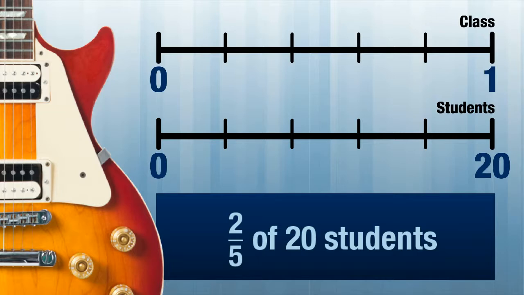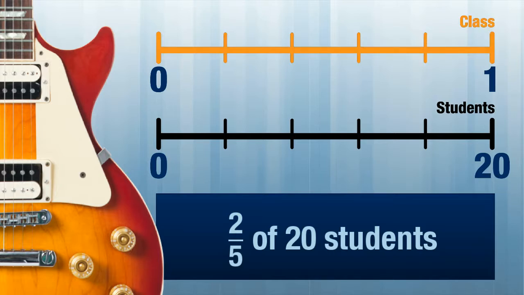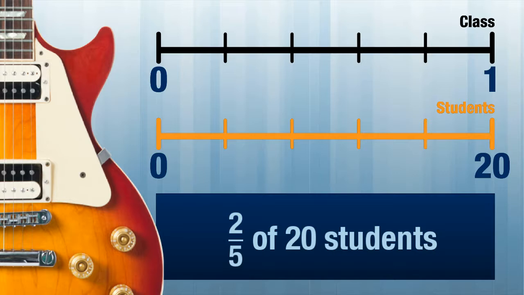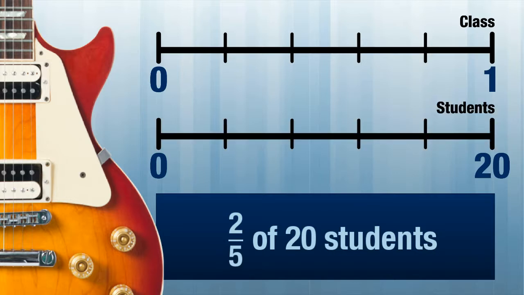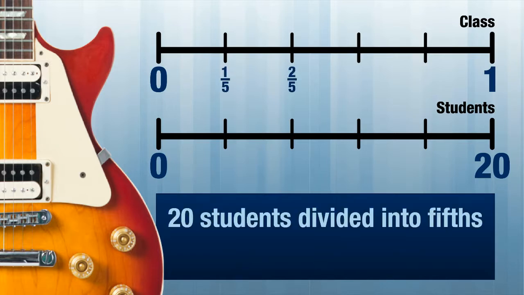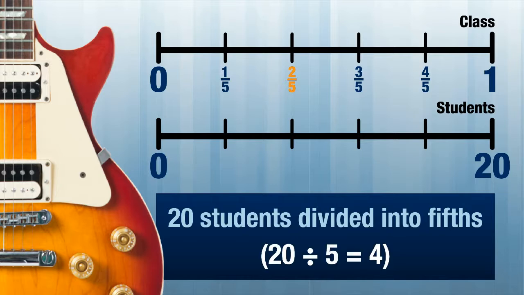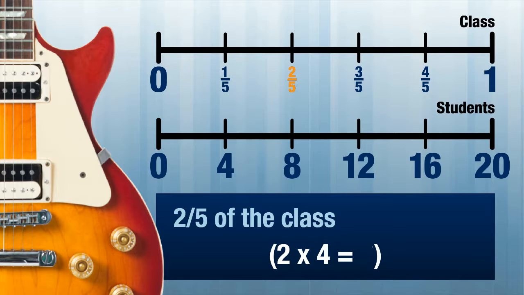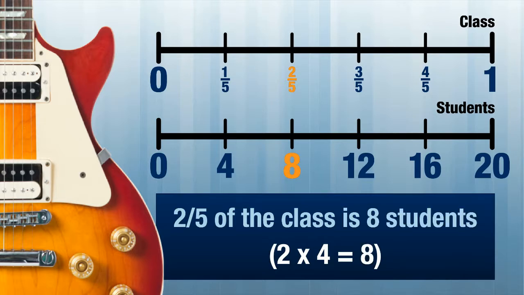It helps us make sense of our class, students, and the fraction. The first number line represents the morning class. The second number line represents the 20 students. Because Rocco's fraction is in fifths, we divide the class into 5 equal parts. Here is 2/5. If the morning class is divided into fifths, we need to do the same for the 20 students. Each fifth must have 4 students in it, right? Then 2/5 of the class is 8 students.